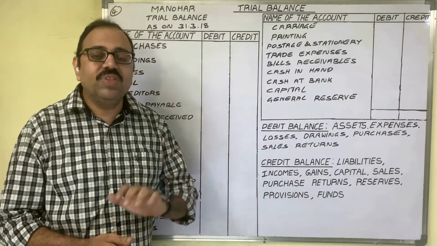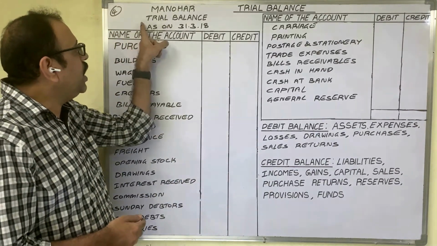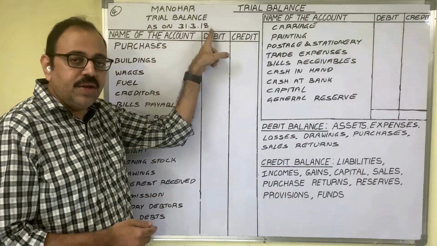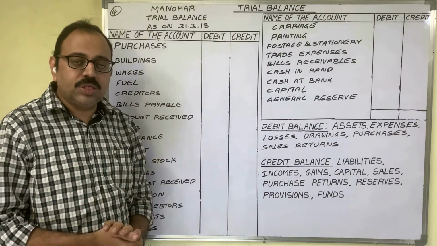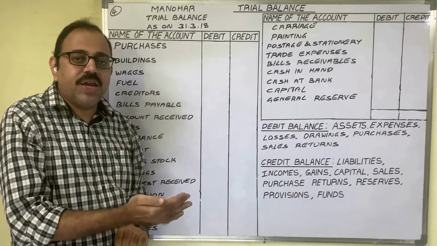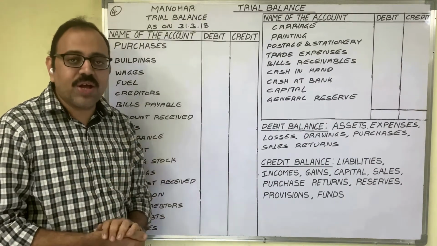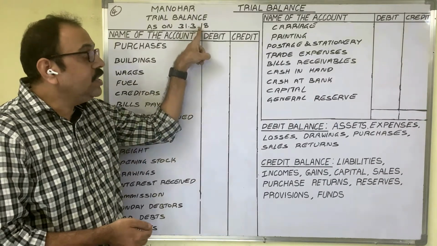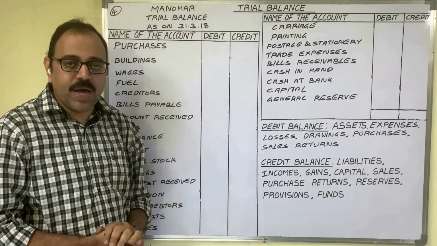Manohar is the owner of this firm. This firm did business from 1st April 2017 to 31st March 2018. So on this date, they want to prepare final accounts. Before preparing the final accounts, the owner wants to check the arithmetic accuracy of the accounts. Therefore, he wants to prepare a trial balance on this date, at the end of the year.